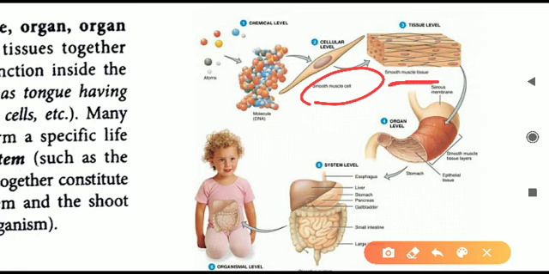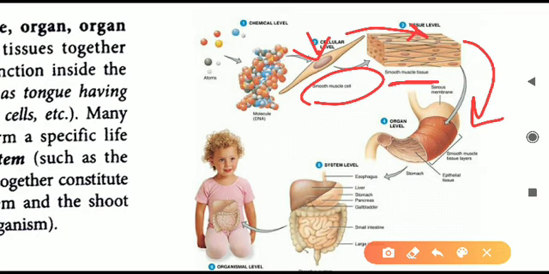In this particular photograph or diagram, this example is given of what? It is a muscle cell. Muscle tissue is formed because of this. Different muscle cells group together to form a muscular tissue, and the muscular tissue will form what? It will form a muscular organ. For example, here what is shown is the stomach. So the stomach is a muscular organ.